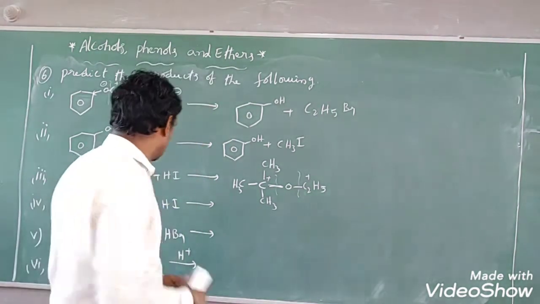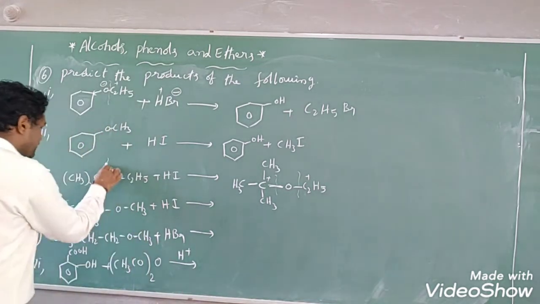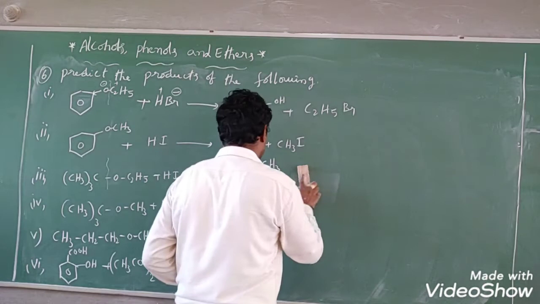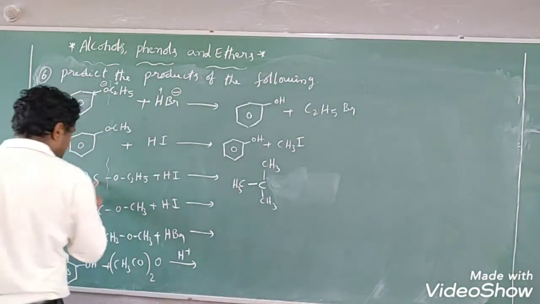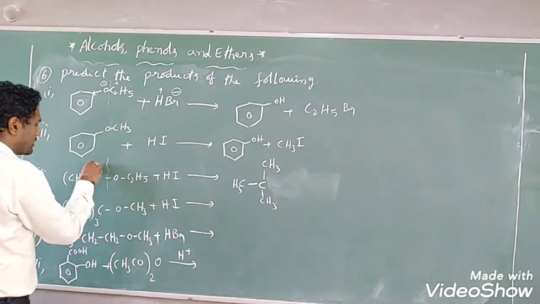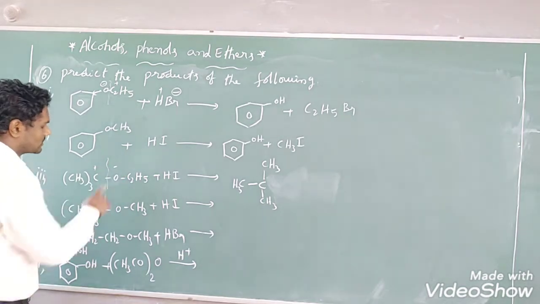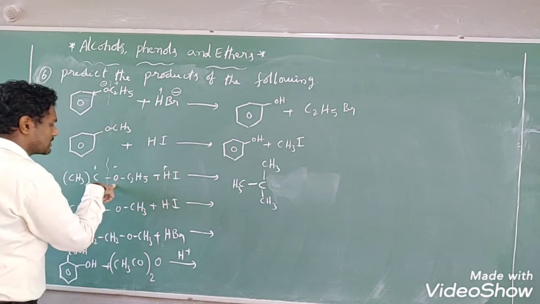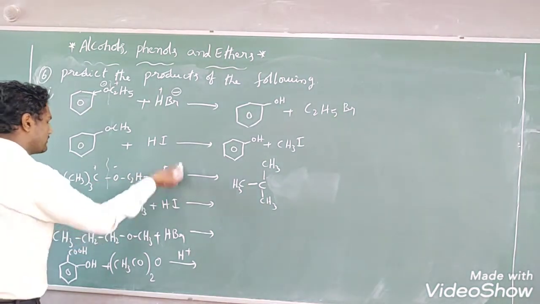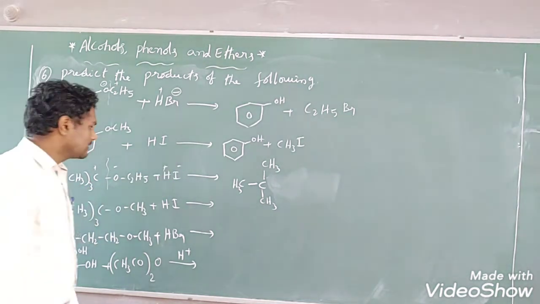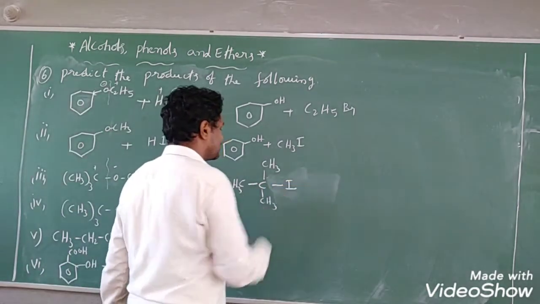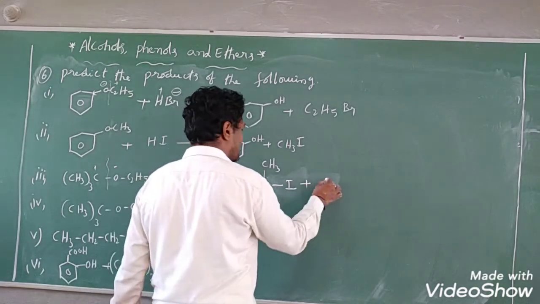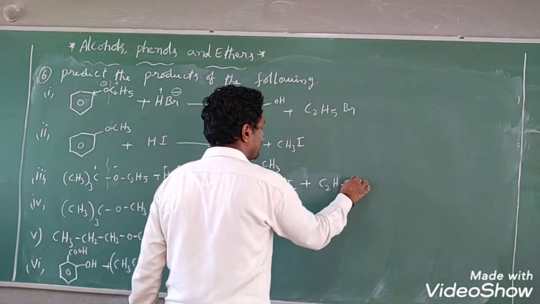So because of that reason, the bond breaks between this carbon and oxygen. Positive charge develops on carbon, and oxygen gets negative charge. So positively charged hydrogen will attack the negatively charged oxygen, and negatively charged iodine will attack the positively charged carbon. Then what compound will we get, students? Tertiary butyl iodide, along with ethanol, C2H5OH.